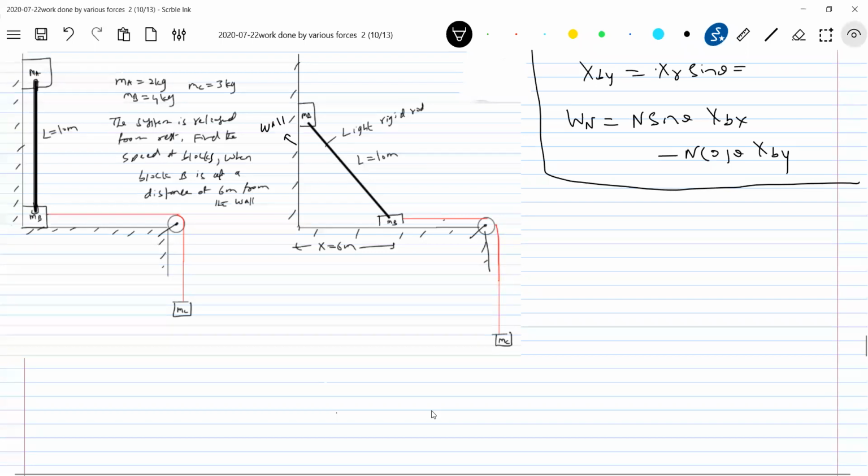I'll explain the system. Block A and B are connected by a light rigid rod. I'm introducing the rod concept because the tension in the string and the force in the rod are of different nature. Here, this is a rod. Got it, no? Initially the rod is vertical and the system is released from rest. Block A is just above block B, and they are connected by a string. Try to analyze the system.